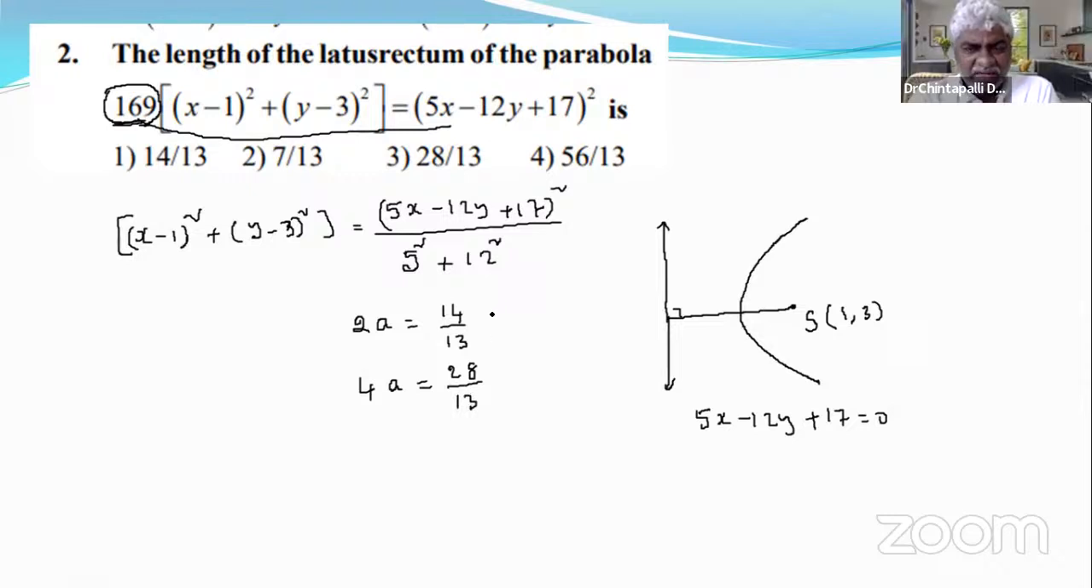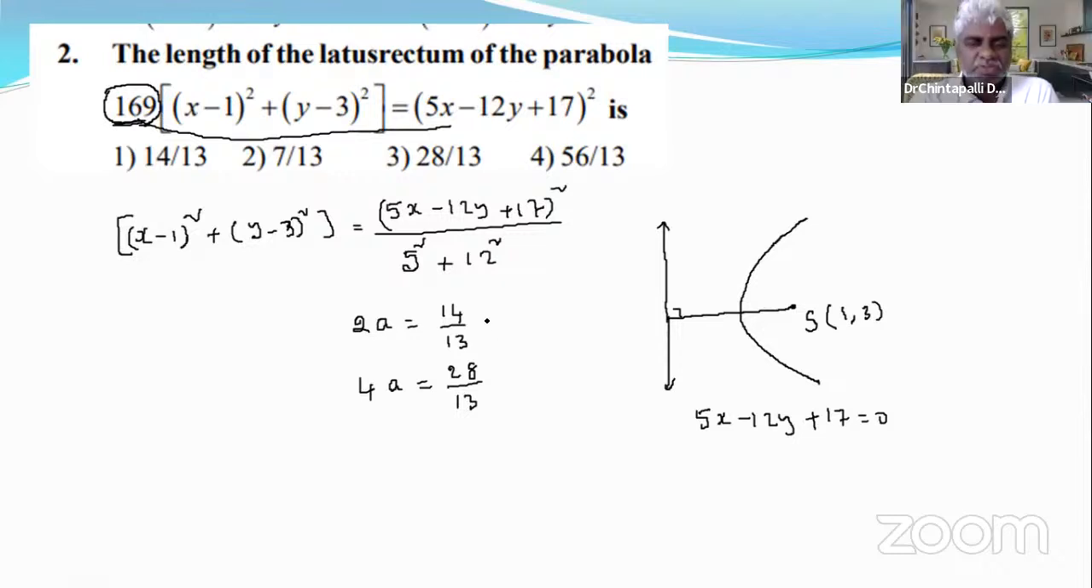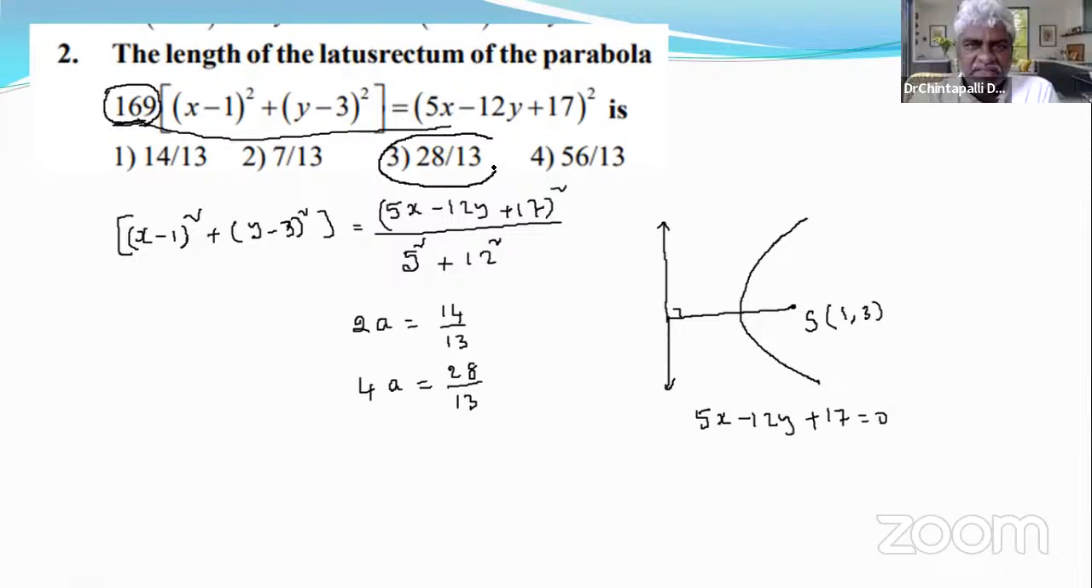We don't need a. I'm just multiplying it by 2, both sides by 2. That is 28 over 13. So the answer is option 3, 28 over 13. It is the length of latus rectum, right?